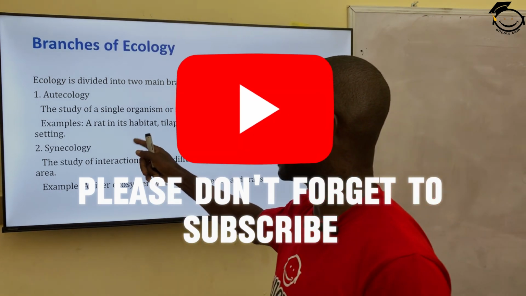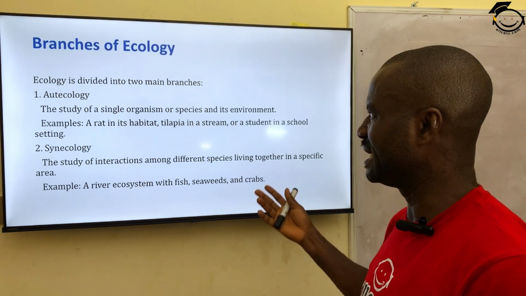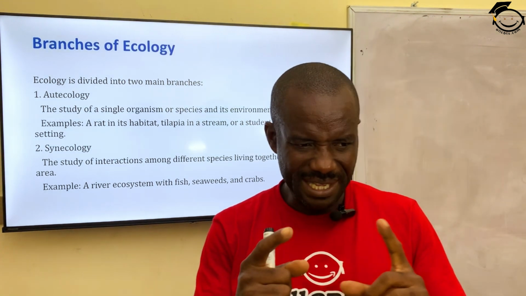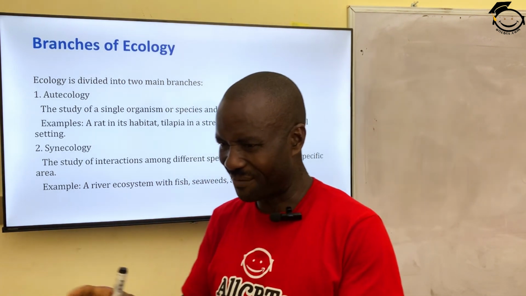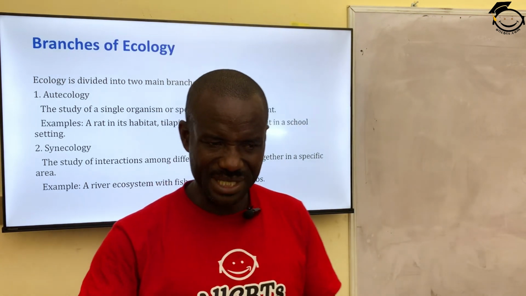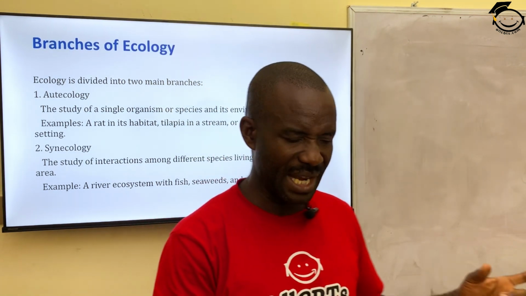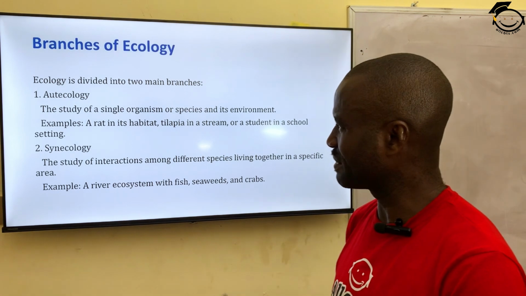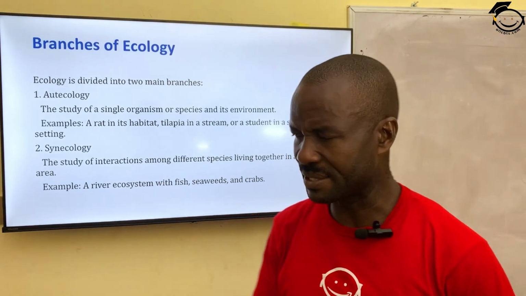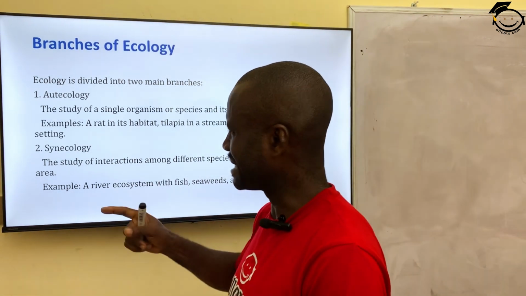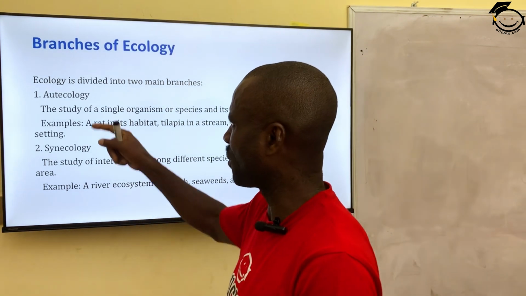Example is a rat in its habitat, tilapia in a stream, or a student in a school setting. If you are studying the activities of a particular student in a given environment, or you are looking at a rat, how is this rat interacting with its environment? That is, where does this rat get its food from? Where does it relate with its food? How does it relate with the environment in terms of feeding, in terms of waste product? This is just a particular individual organism in the environment, so it is called autecology.